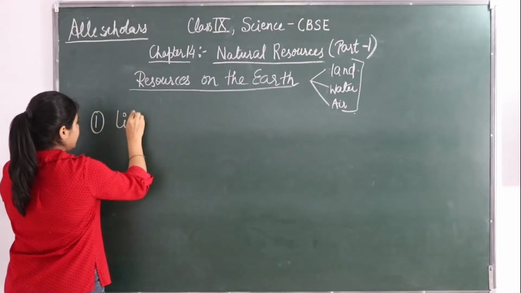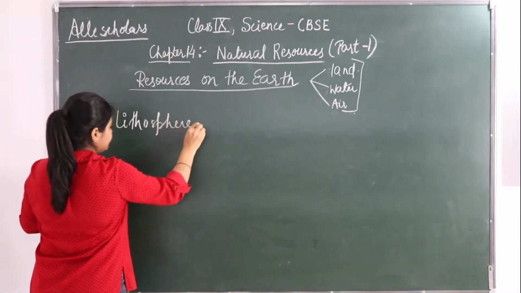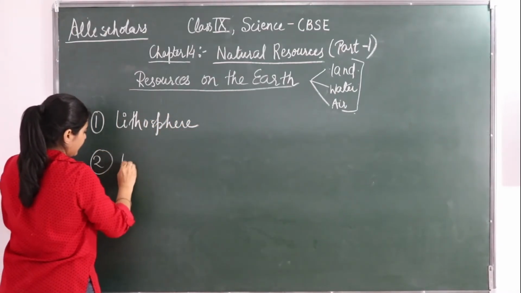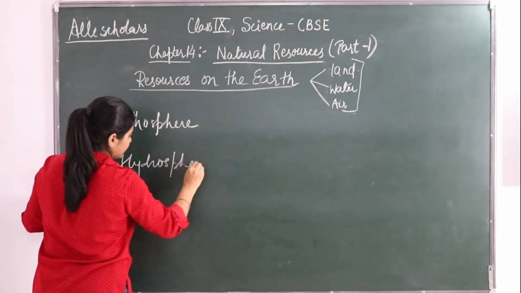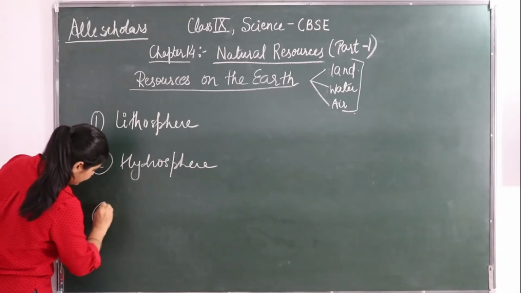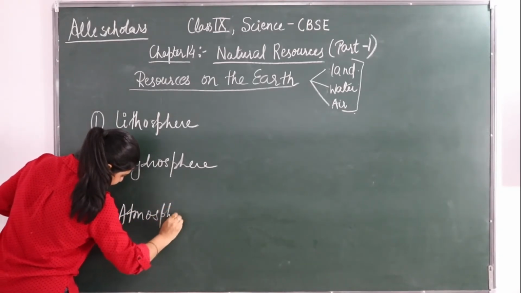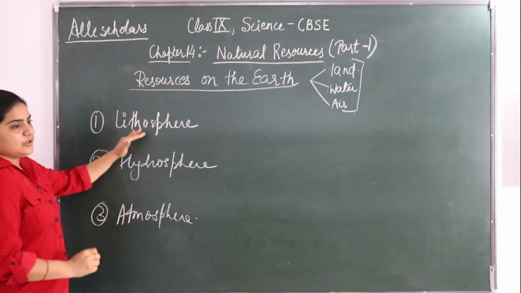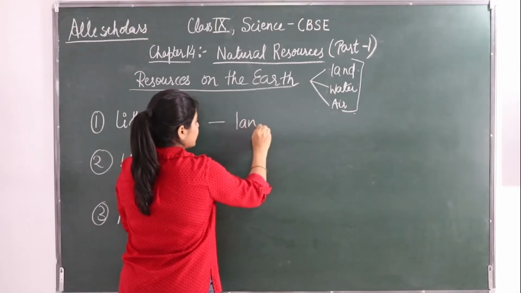Okay, so now we will see the percent ratio of how different spheres are present. First is the lithosphere, hydrosphere and the atmosphere. Okay, so if we talk about lithosphere, that is the land portion.